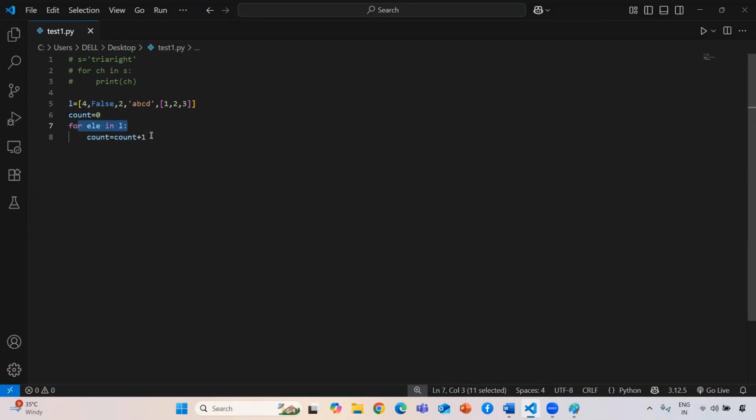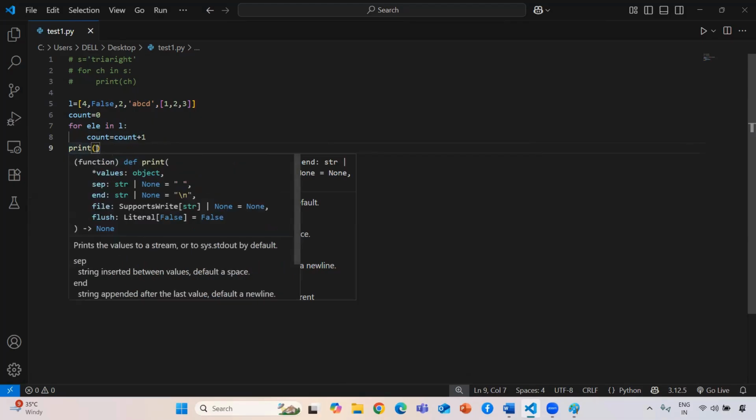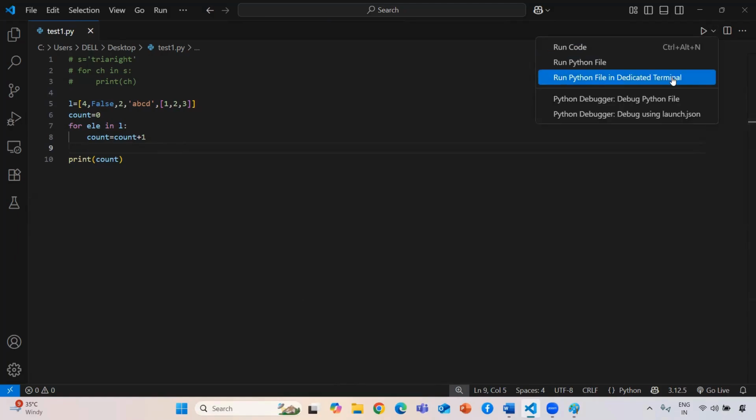That's why here I just want to count that particular thing after every iteration is completed. Once each and every item has been counted, it will come outside my for loop. Now my requirement is how many elements are there, so I am storing it in my count variable. Now I just want to print this count, and based on that it will tell me how many elements there are.